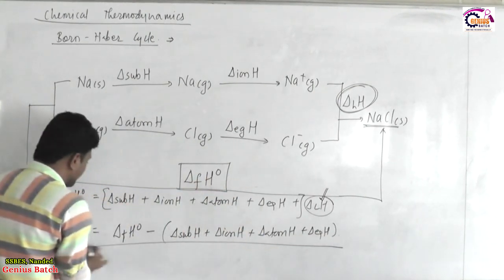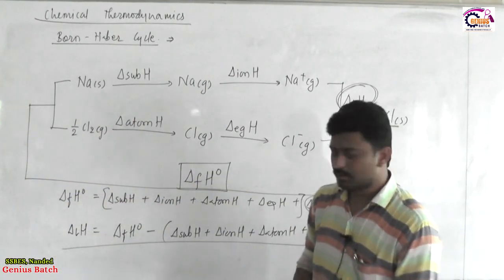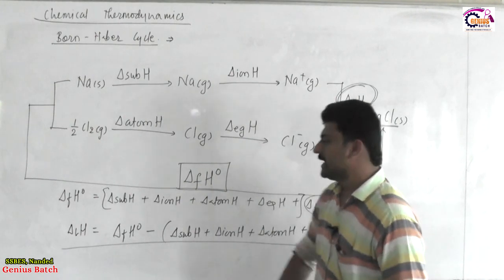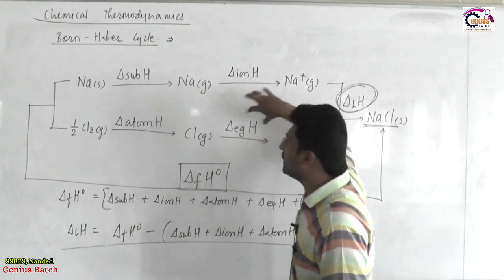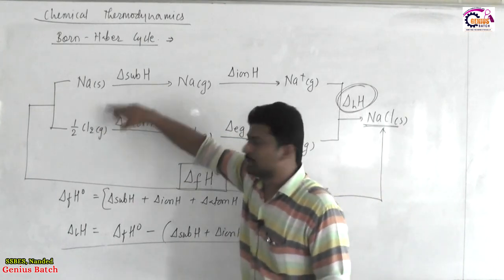And this is the final equation from the Born-Haber cycle which enables us to find out the crystal lattice enthalpy for any solid material when it is obtained from its constituent elements.